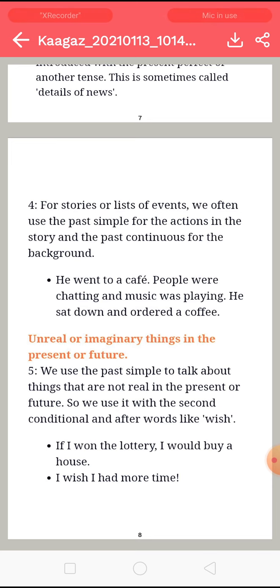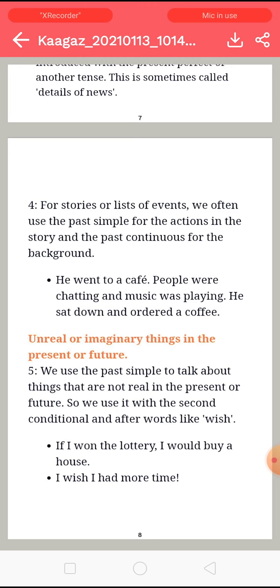And we can also collaborate it with the perfect form. For example, he went to a cafe, people were chatting and music was playing, right? He sat down and ordered a coffee. You can see here that the past continuous and past simple are going together, right? We have used past simple and past continuous in a paragraph. So how we are going to use it, you got to know that, I hope so.